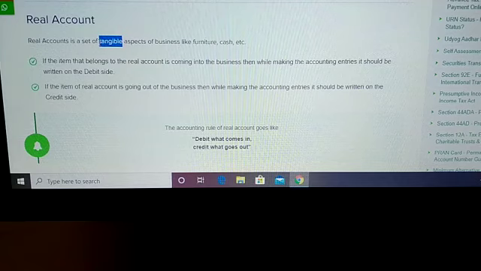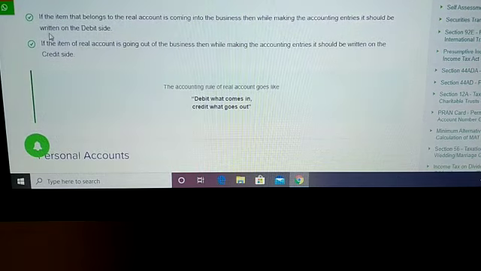Like the examples given: furniture, cash, building, computer, etc. These are known as real accounts.